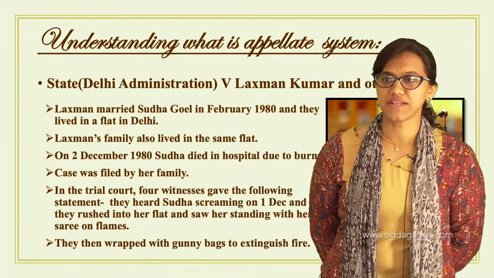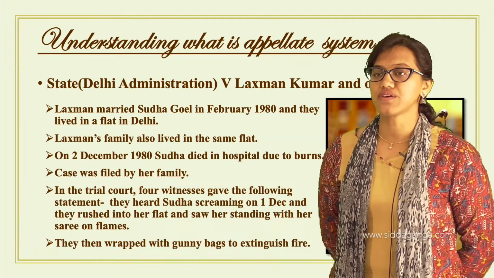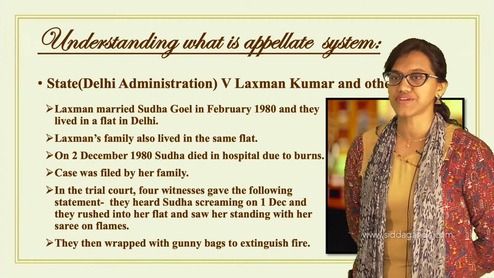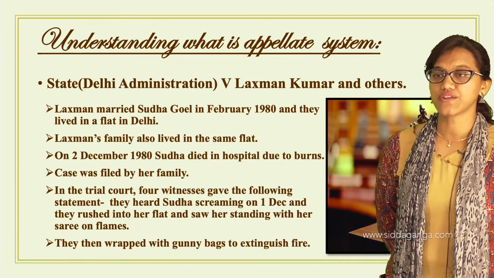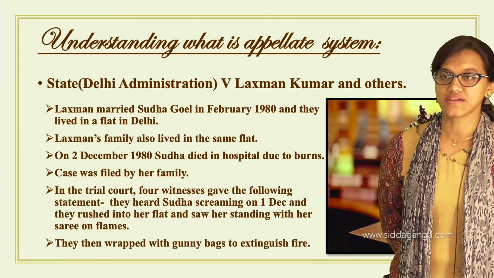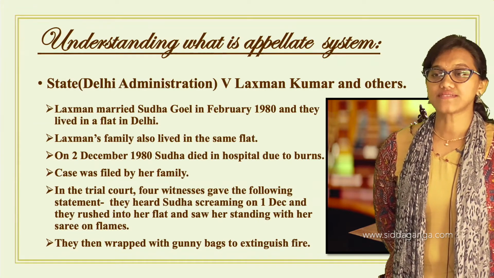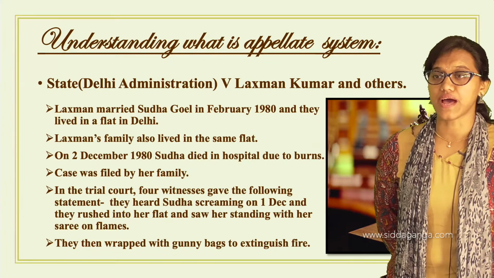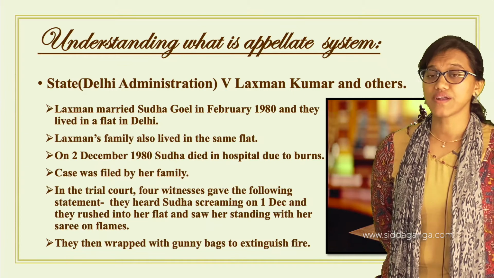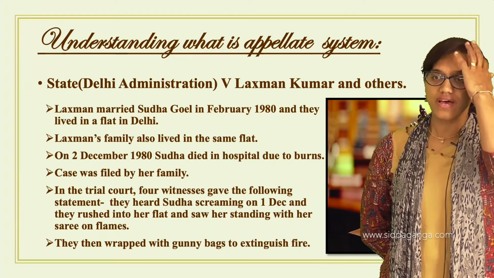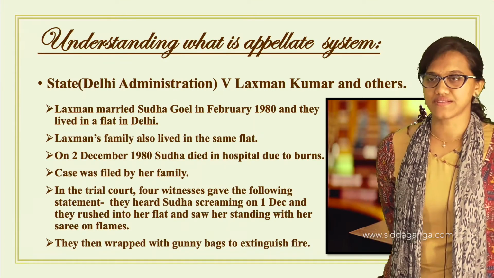So what is this appellate system? Yesterday I told you, if you are not happy with whatever decision was given by one of the subordinate courts, you can go further to the other courts, right? That is what we were discussing. So when I said you can go for an appeal, what is this appeal? Have you ever thought about how the appellate system actually works? Let us know about that.